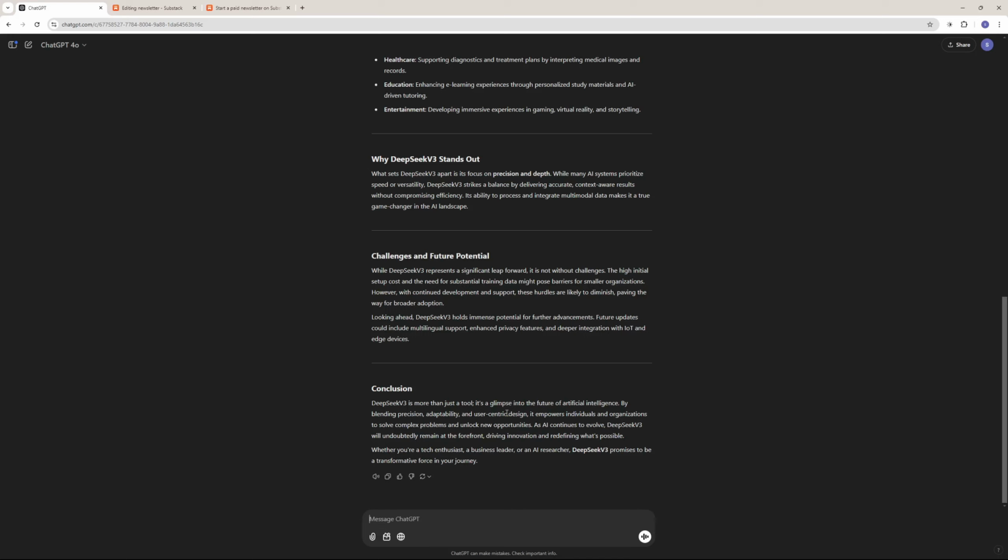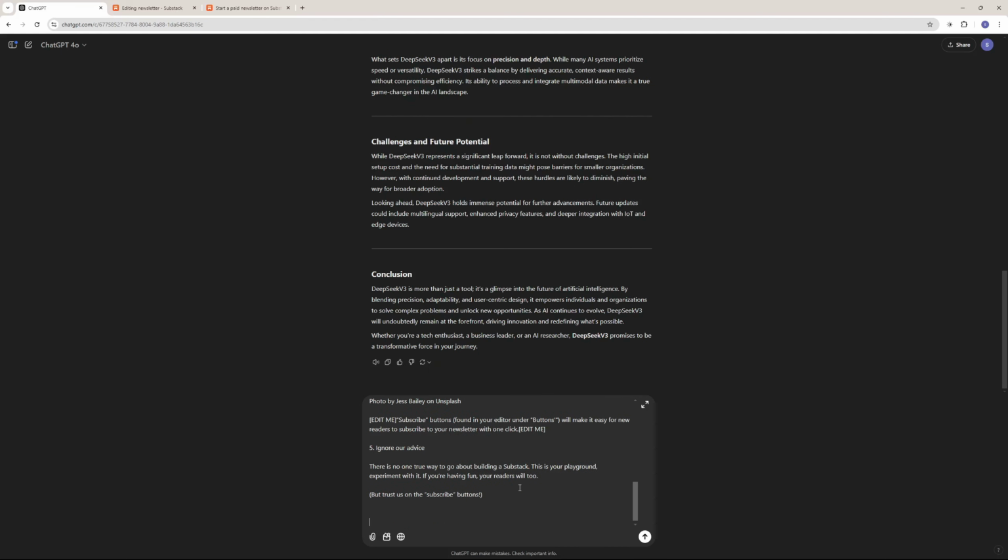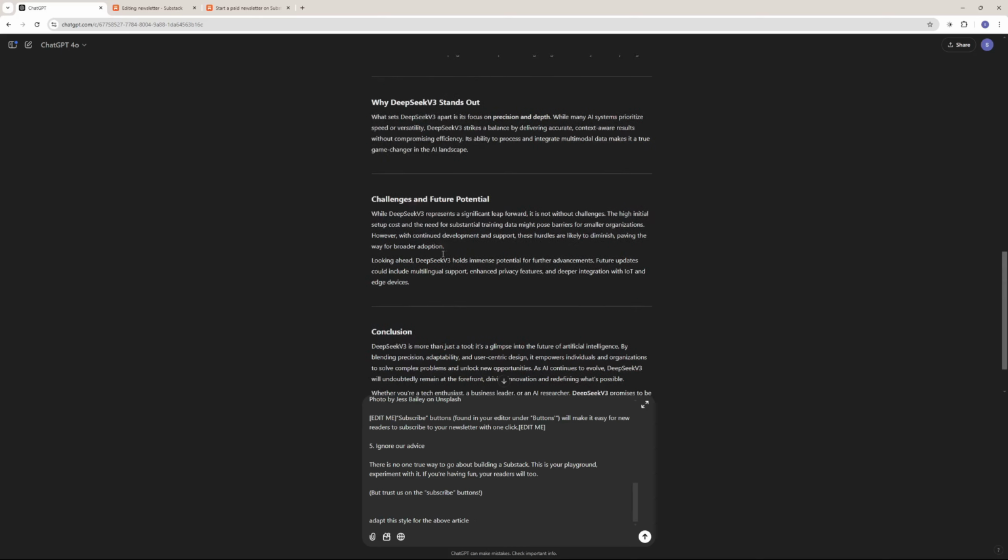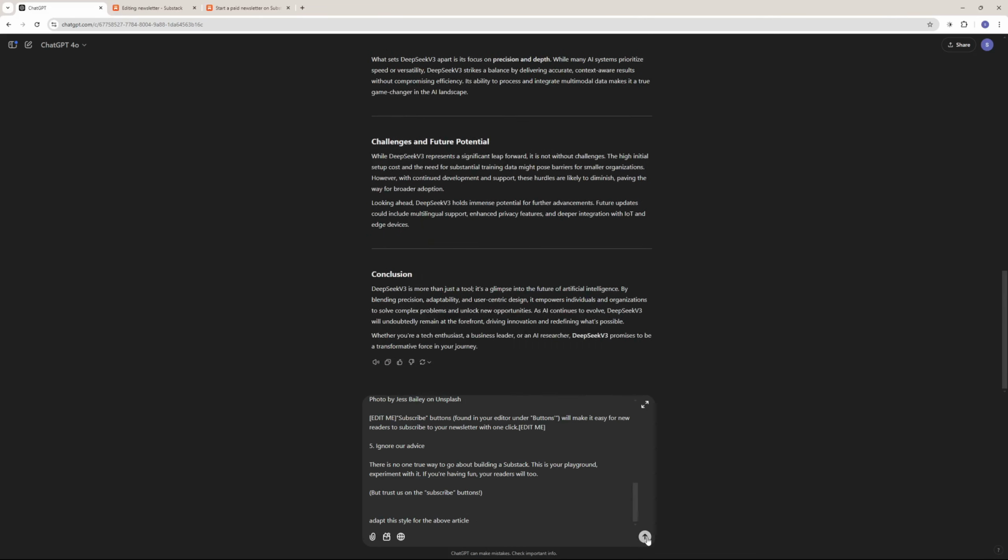And here comes my first secret prompt or phrase that I use in my prompts. So I'm just going to go and paste in the outline. And I'm going to say adapt this style for the above article. Now, adapt is a keyword which actually helps you to adapt any writing style, whether it's a formal writing style, an academic writing style, or if it's a casual conversation. So you can adapt and reshape your AI generated content, which is right here. So I'm just going to go and do that.